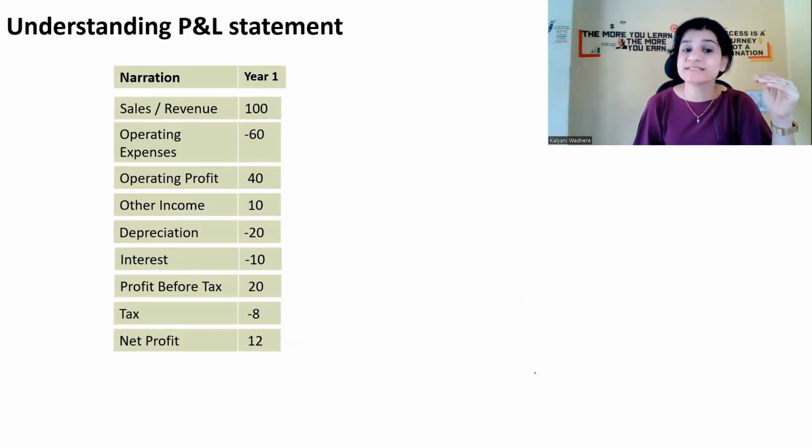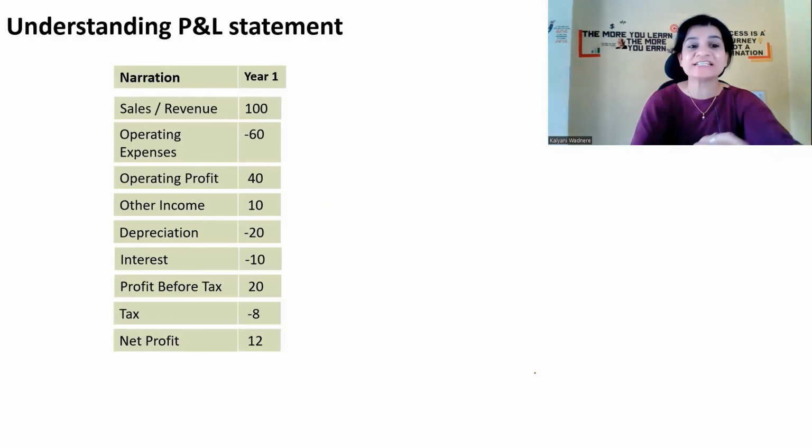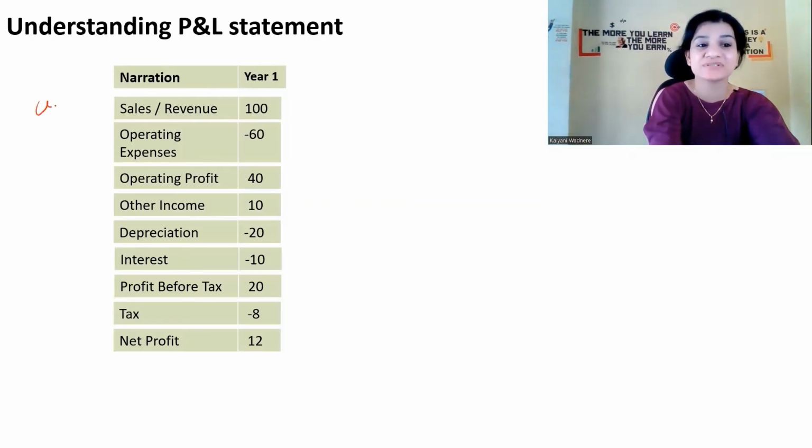Now, in the example I had given, I had mentioned 100 rupees, but a company doesn't work on such small figures. So these figures are in crores. The sales revenue that I have mentioned as 100 is not 100, it is in crores. So 100 crores.